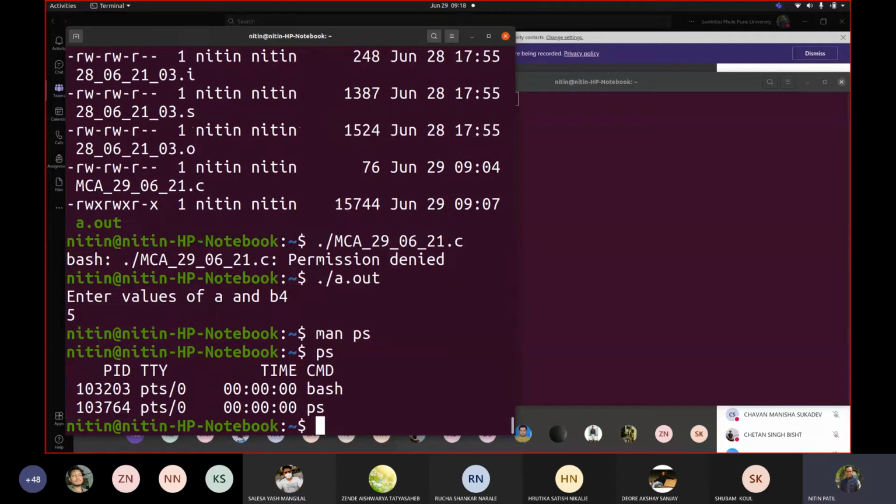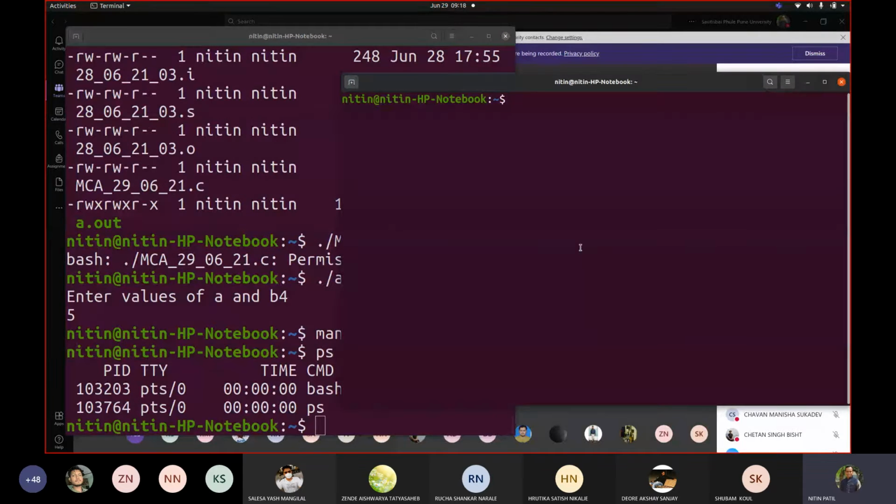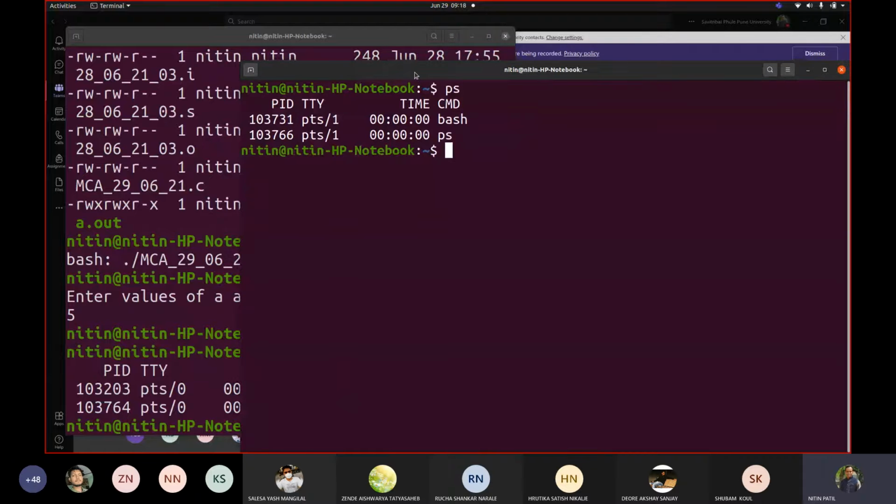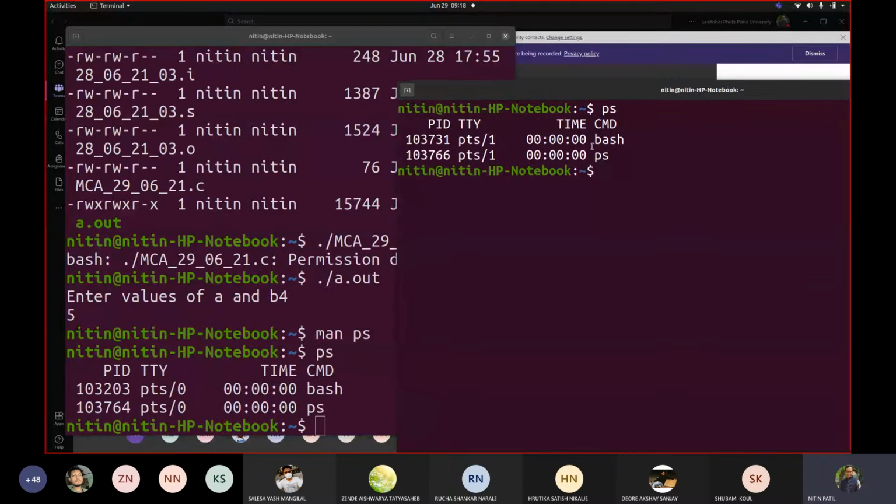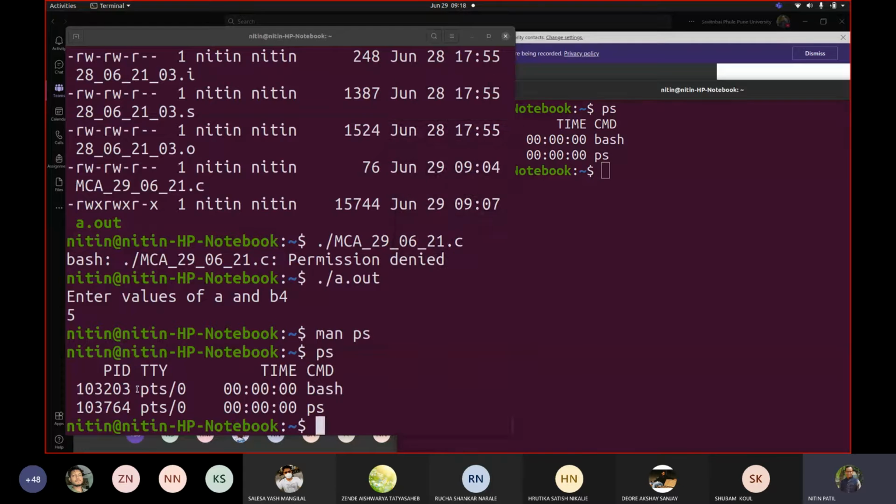If I write simply ps here, it shows like this. If I write ps from here, what is the difference between both of them? Can you point out the difference? See, bash ps, correct. Here I see pts/1, here I see pts/0. This is graphical terminal number 0 and this is number 1.